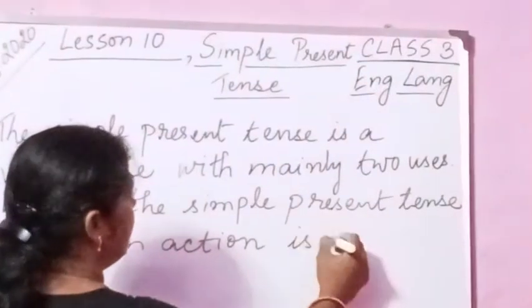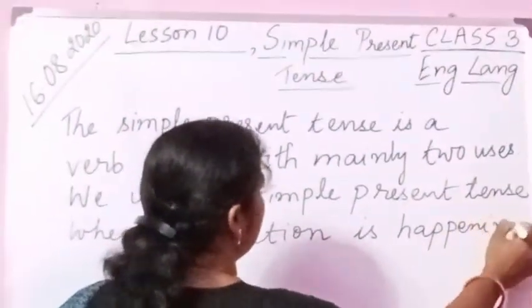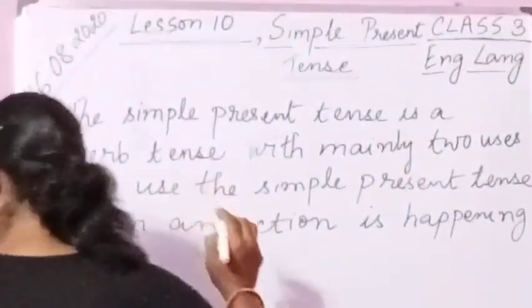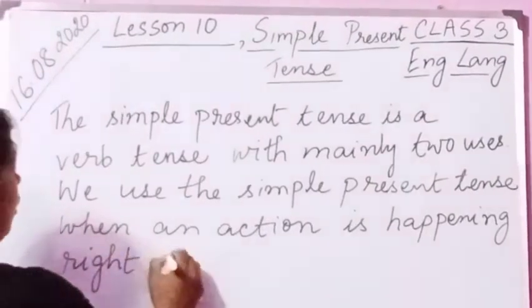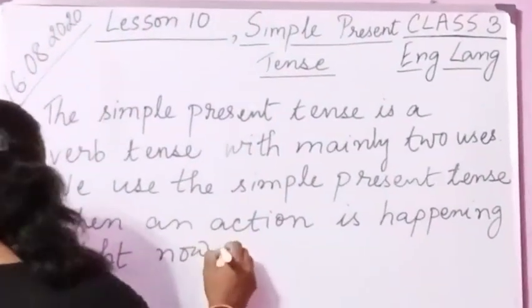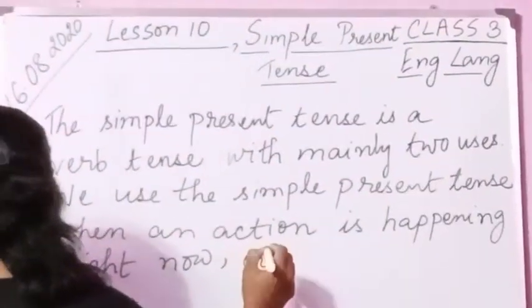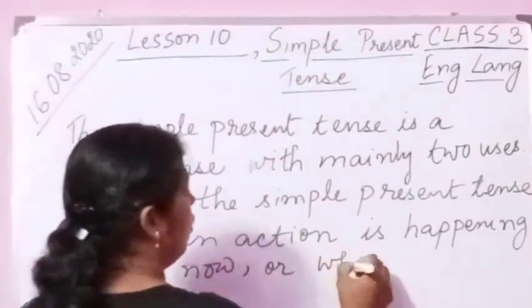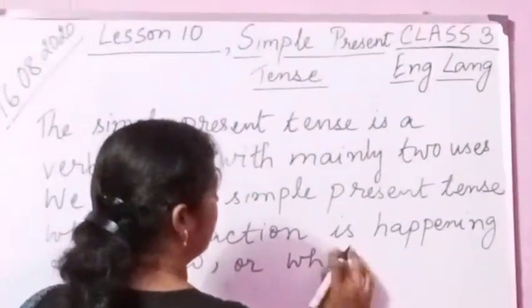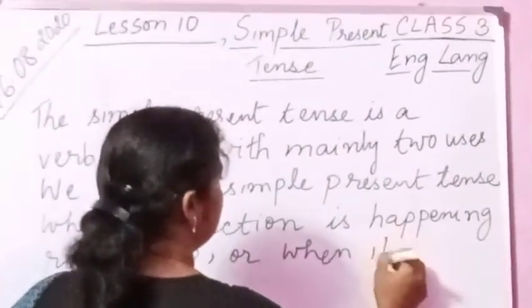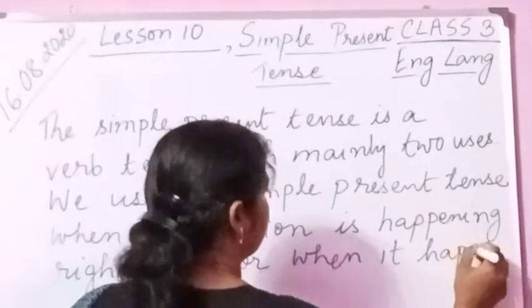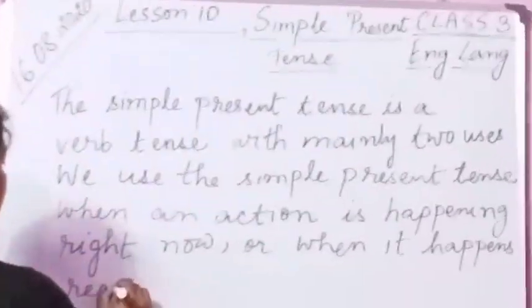When an action is happening, when a work is happening, when an action is happening right now, or when it happens regularly.